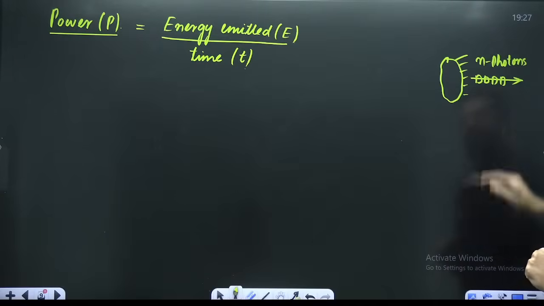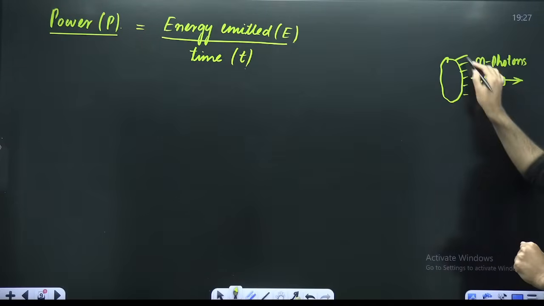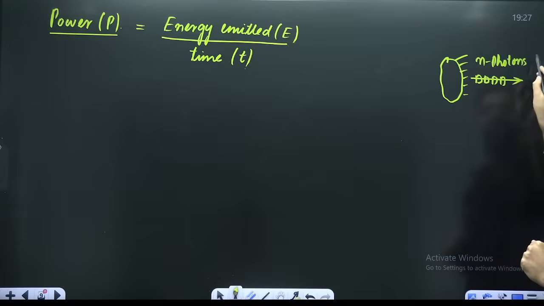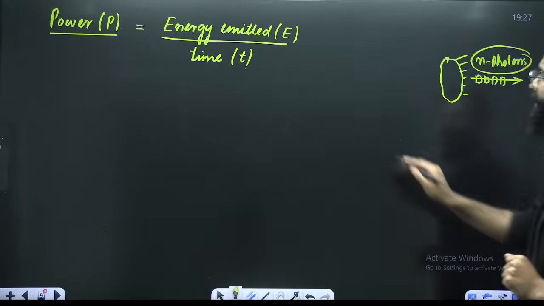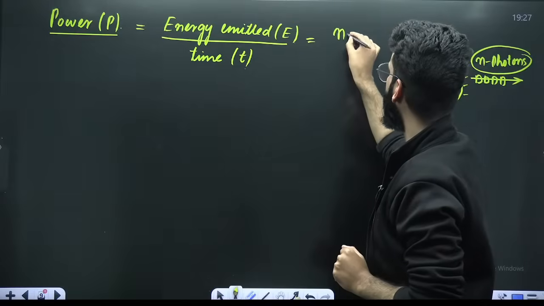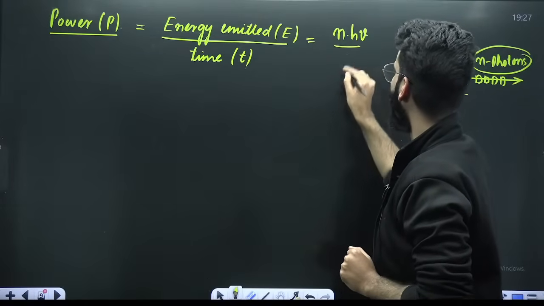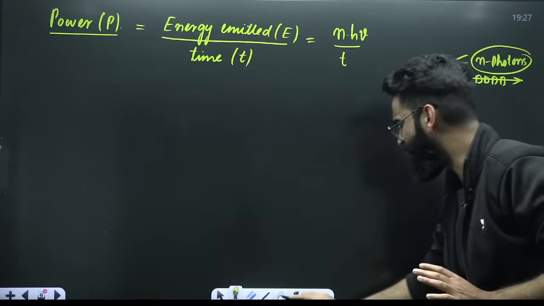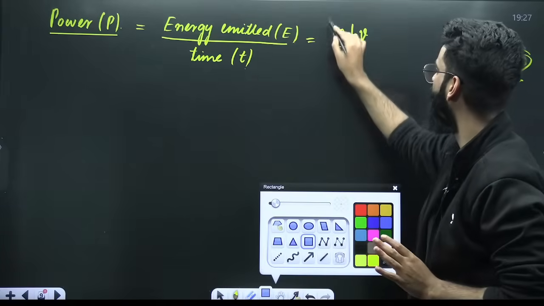If I ask you how much energy is emitted by this source, that is going to be n times h nu, divided by the time taken. This is the general result by means of which you can calculate power.